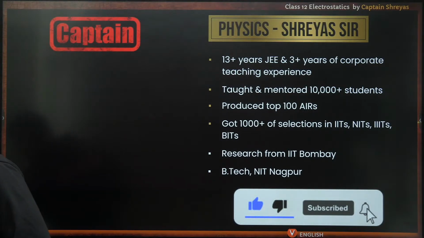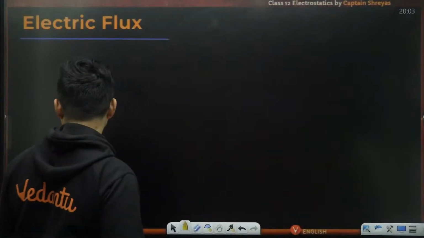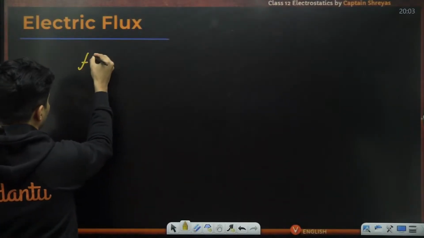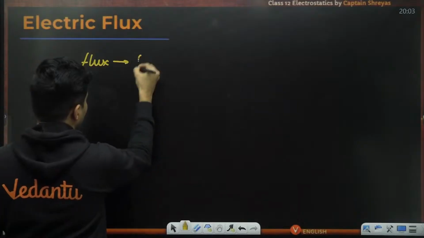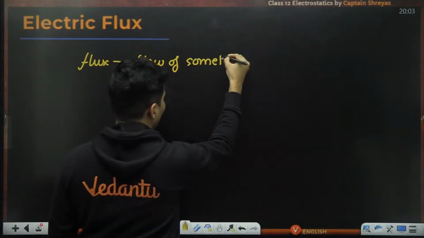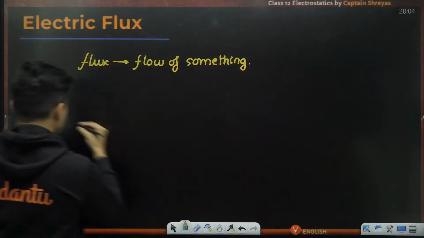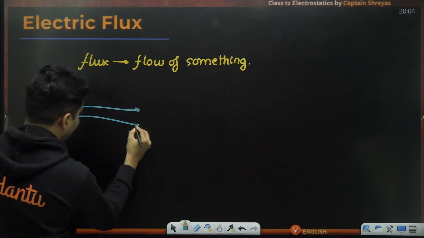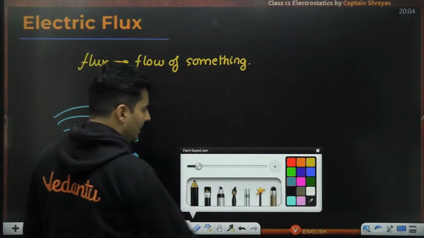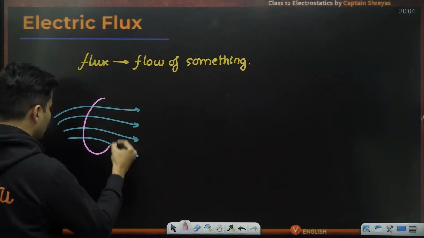Ready? So let's talk about electric flux first. Now before we talk about what is electric flux, we need to understand what is flux in general. Flux represents the flow of a quantity, flow of something. So, for example, imagine these are some streamlines of water. Water flows from one point to the other, maybe in a river, in a canal, in a tube, in a pipe, whatever. And imagine I happen to take some cross-sectional area.